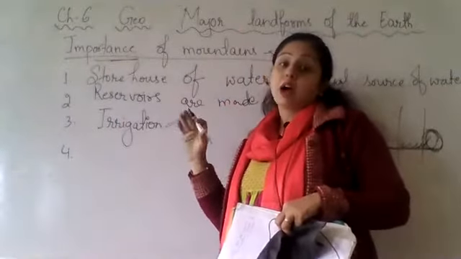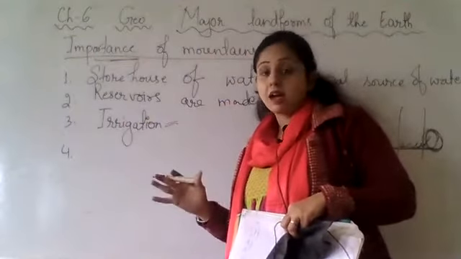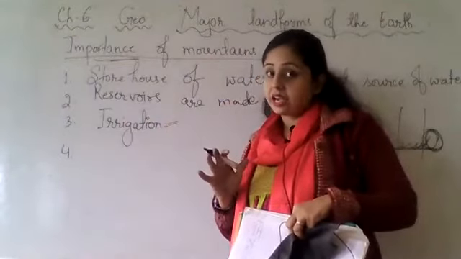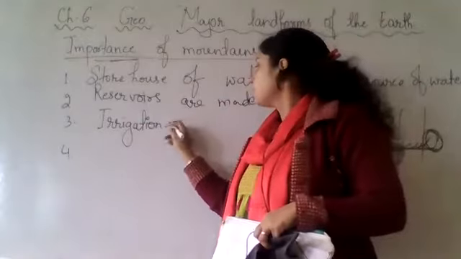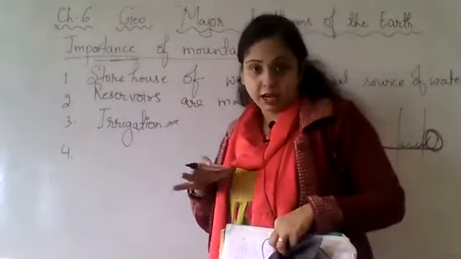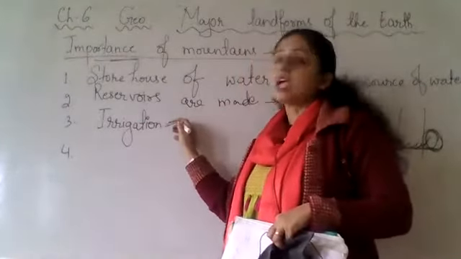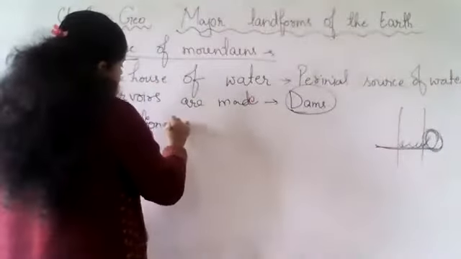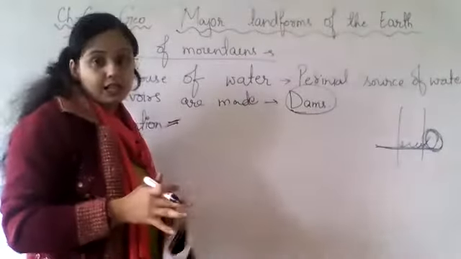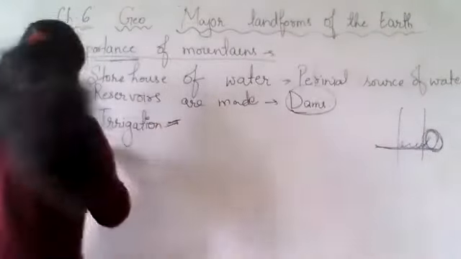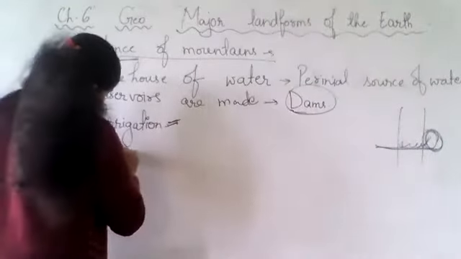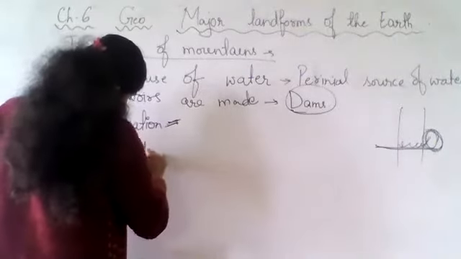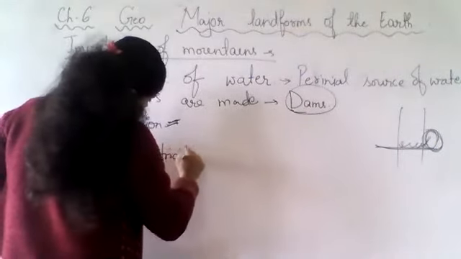As you know, we have agricultural lands, right? Agriculture is very important from the perspective of India. So the water is also used for irrigation. Now when this water is reserved, hydroelectricity is also generated.